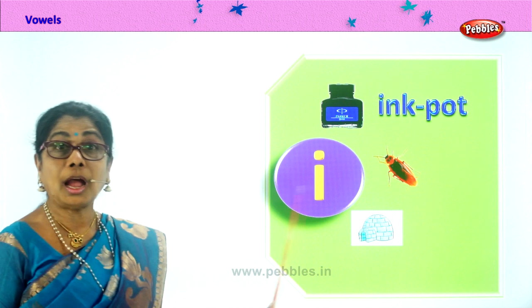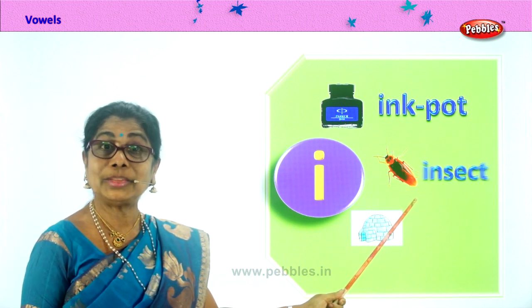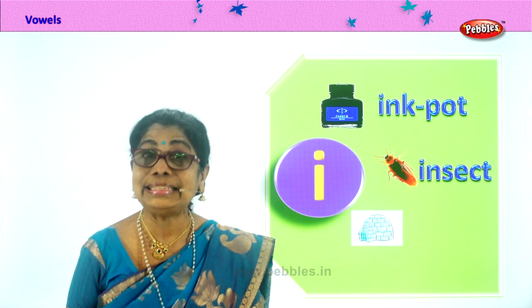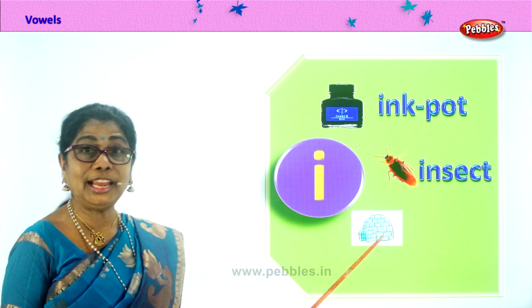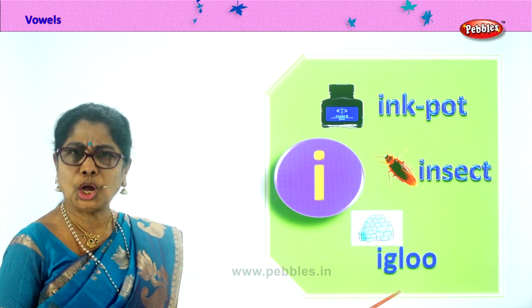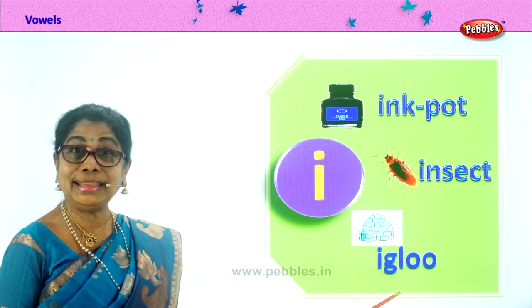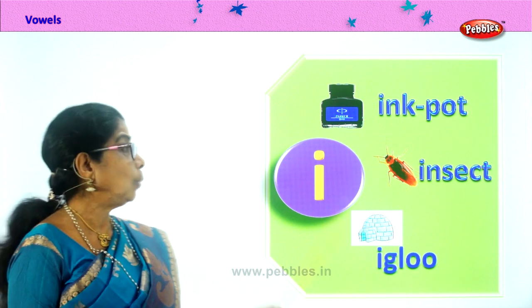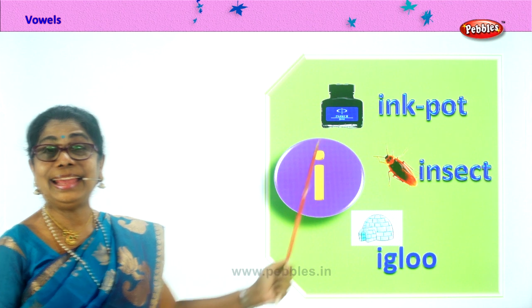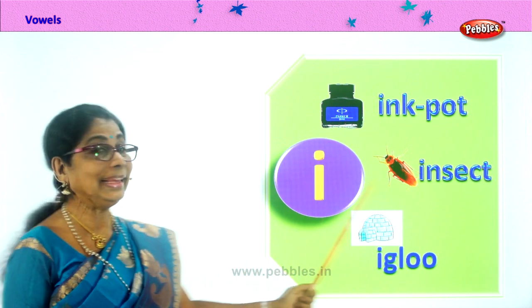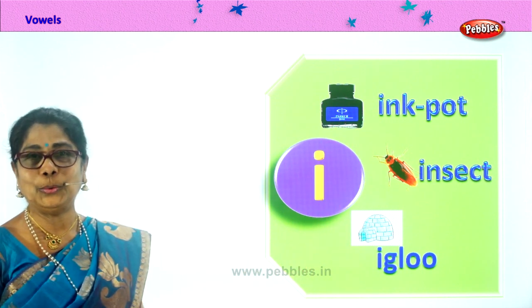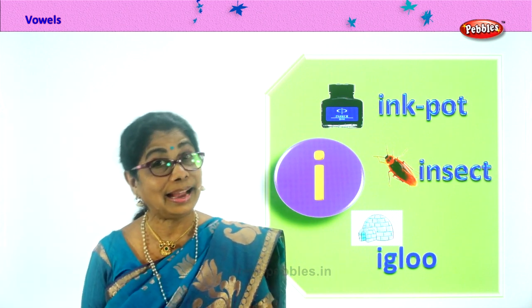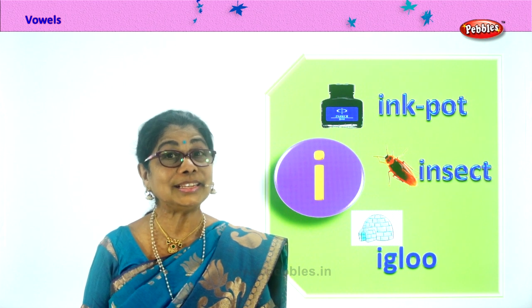I for insect. I-N-S-E-C-T. I for igloo. What is igloo? Home of an Eskimo. I-G-L-O-O. What's the sound of I? Ink pot, insect, igloo.